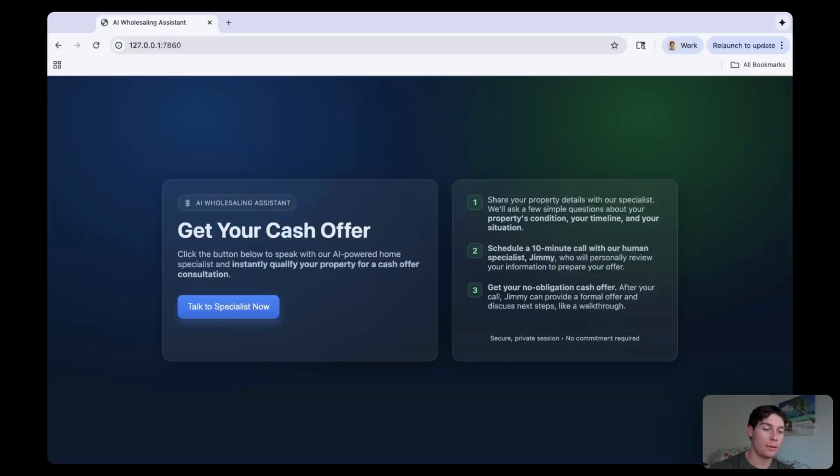So here I'm in our front end, which is this landing page that says get your cash offer. We also say click the button below to speak with your home specialist and see if you can get a cash offer consultation. When I click talk to specialist now, what that did is it contacted our server, created a